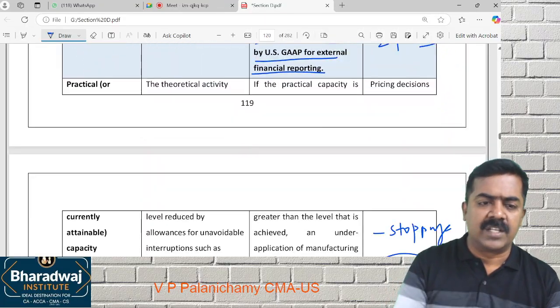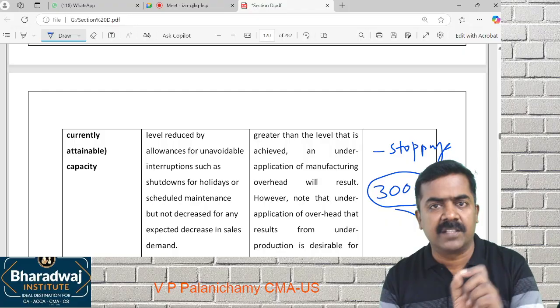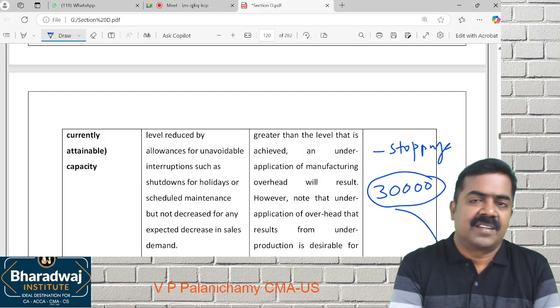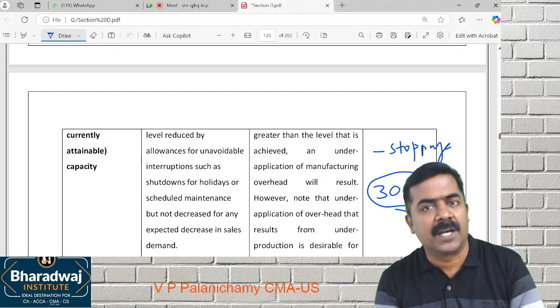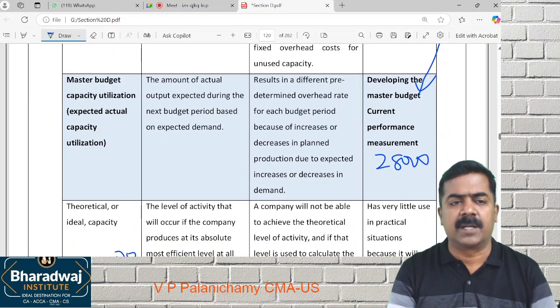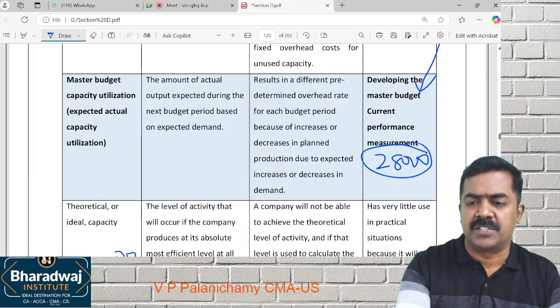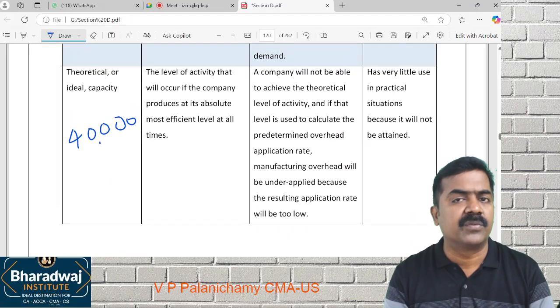also. What is practical capacity or attainable capacity? Theoretical capacity minus the capacity that is lost due to stoppage. Stoppage happens because of various reasons. Okay, what is the master budget capacity? Expected capacity utilization based on the budget that we prepare. So all these are relevant for decision making.